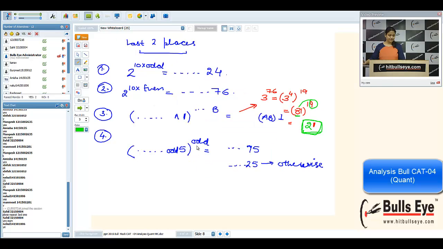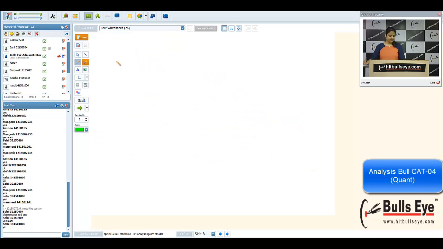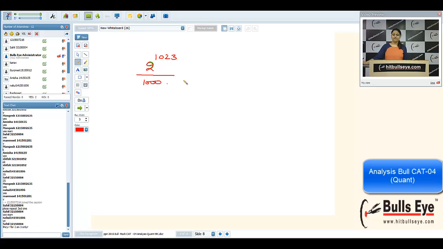Now I'm coming to the original question. My question was 2 raised to power 1023 divided by 1000. See, whenever you are dividing any number by 1000, it means you want to know the last 3 places of that number. If you are dividing any number by 10, that is equivalent to finding the unit place. Similarly, if you want to find the remainder by 1000, that is equivalent to finding the last 3 places. So I'm finding this only.